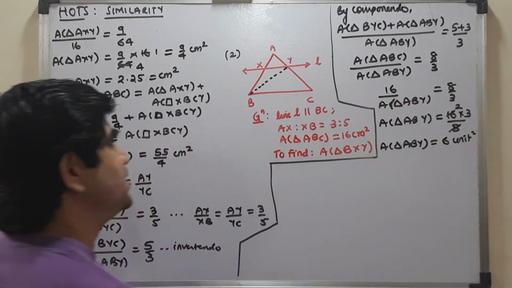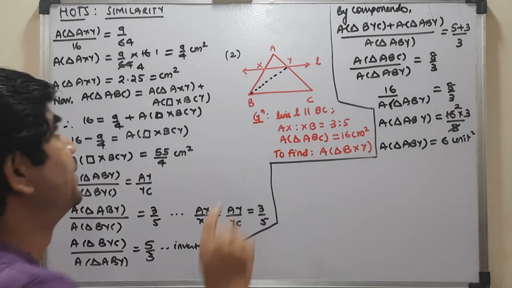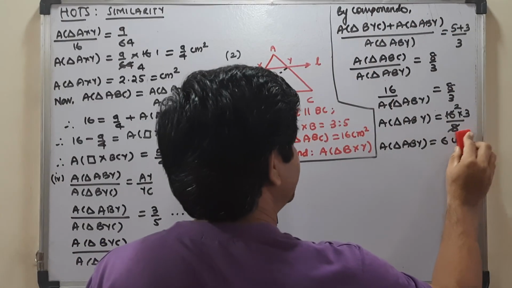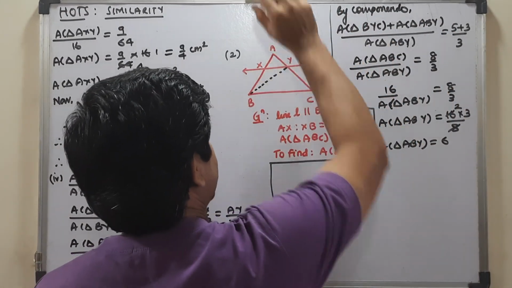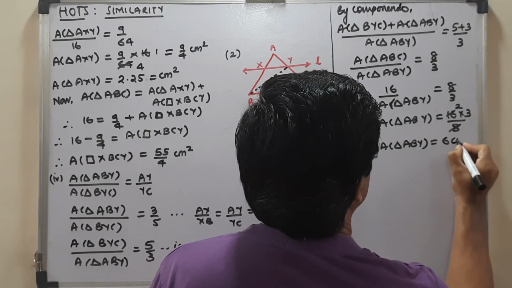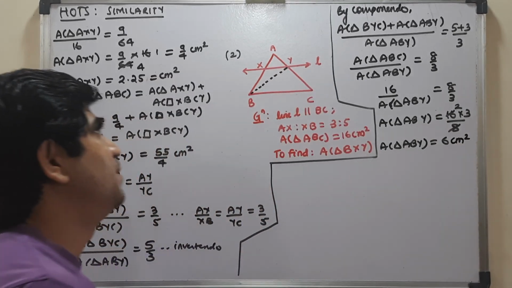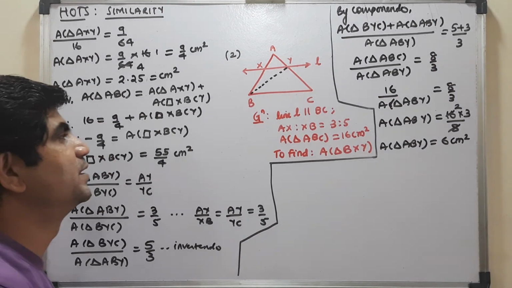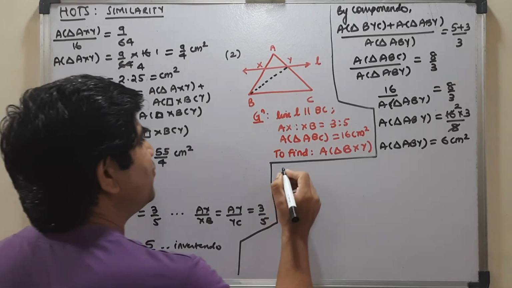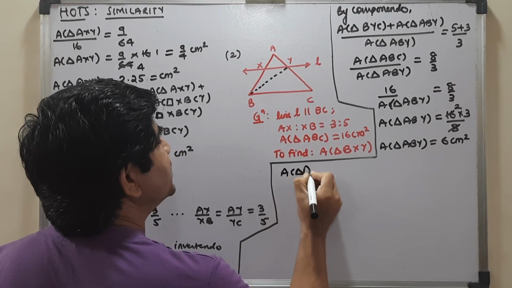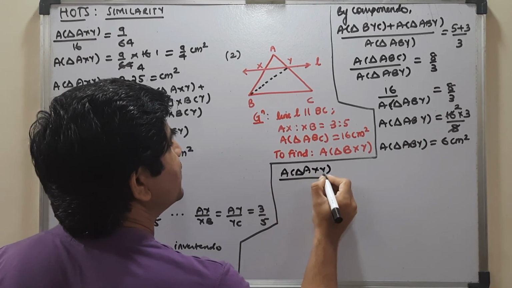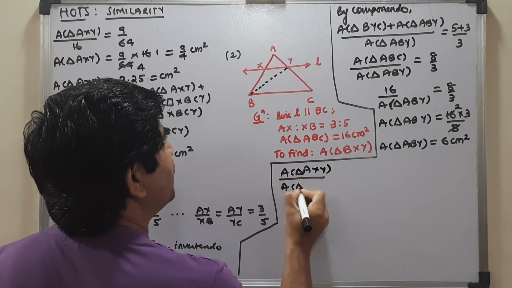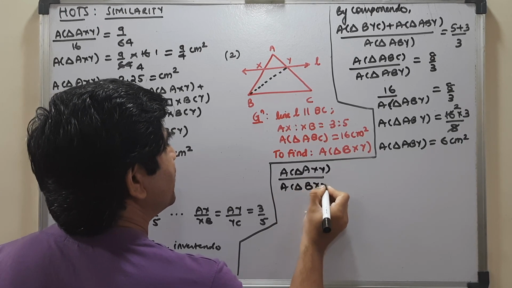I think the units are centimeters, so it will be square centimeters. Now the area of triangle ABY you got. Again you can very clearly see here the area of triangle AXY is to the area of triangle BXY.